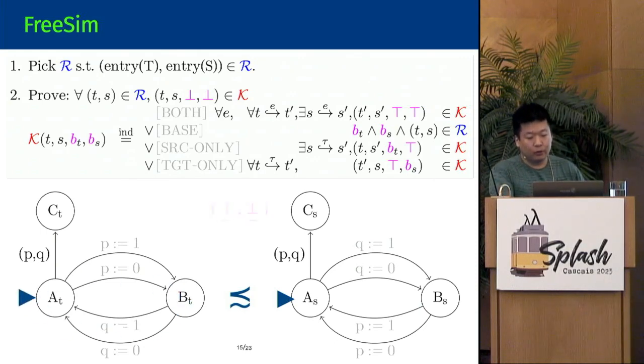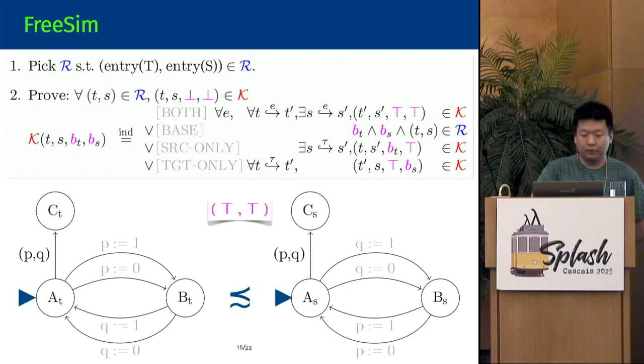Turn the target flag on when executing the target. Turn the source flag on when executing the source. And we can now conclude the proof since both flags are on.